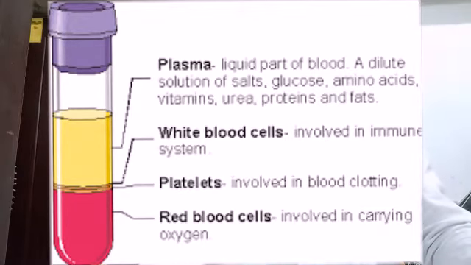Like in our body, several types of harmful or waste products are created after the digestion of food, and those waste products should be taken to the proper organs for removal from the body.